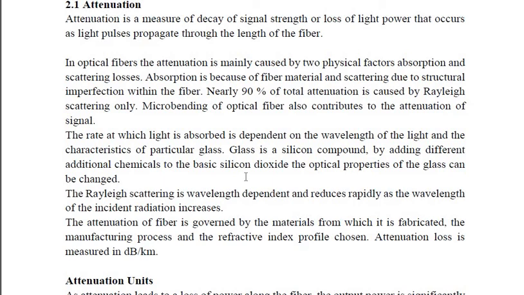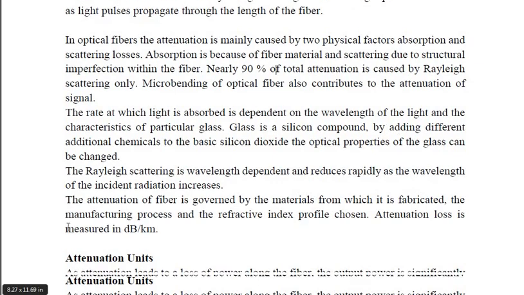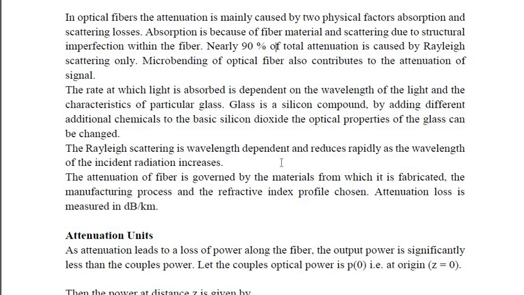The fiber is nothing but made up of glass or a plastic, we say. So glass is nothing but a silicon compound. The Rayleigh scattering is wavelength dependent and reduces rapidly as the wavelength of incident radiation increases. The attenuation of fiber is governed by the materials from which it is fabricated, the manufacturing process and the refractive index profile chosen. The attenuation loss is measured in dB per kilometer. This is the unit of attenuation.